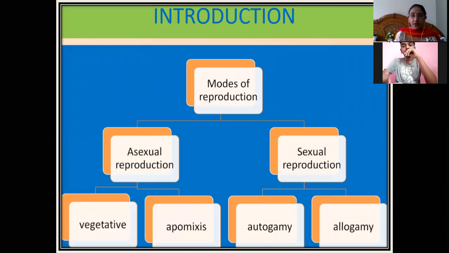In the sexual mode of reproduction, if you look into this chart, in the flow chart, you can see that there are two types of modes of reproduction: asexual reproduction and sexual reproduction. Asexual reproduction has two types. The first one is vegetative reproduction and the second one is apomixis. In sexual reproduction, again there are two types: autogamy and allogamy.